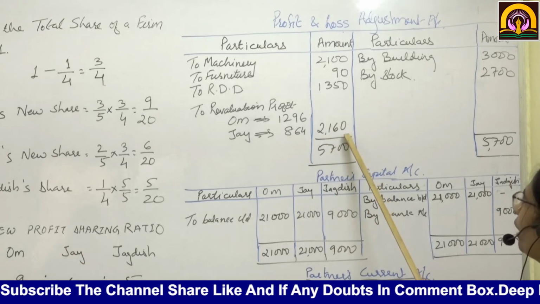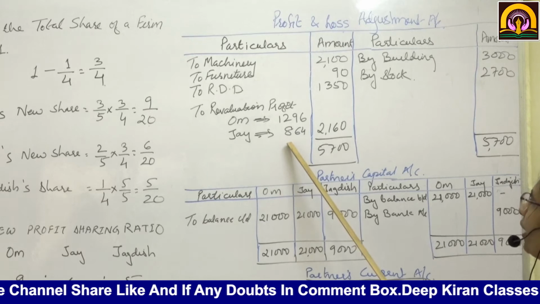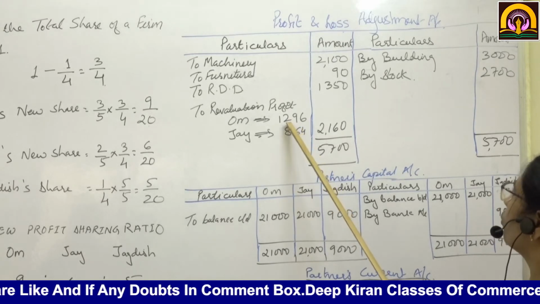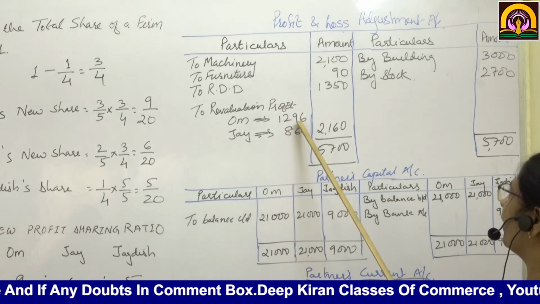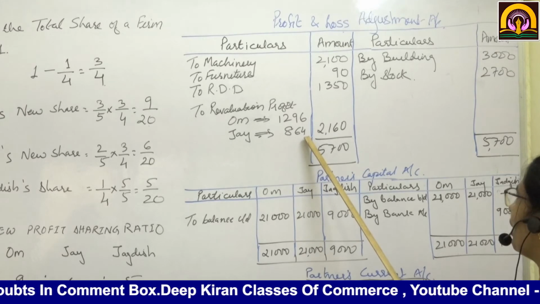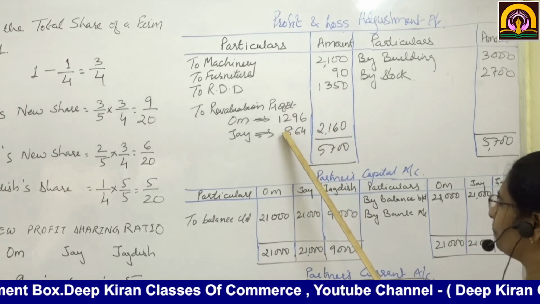Now this revaluation profit is to be distributed in their old profit sharing ratio, that is 3:2. So Om gets 1,296 and Jay 864.